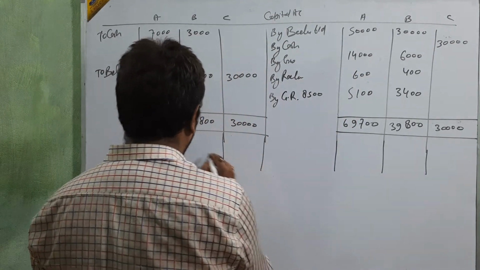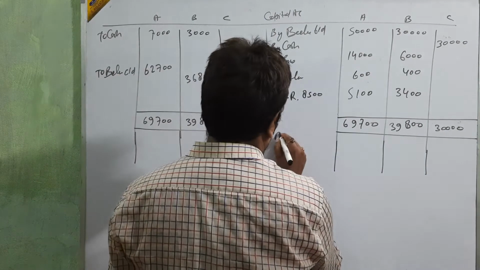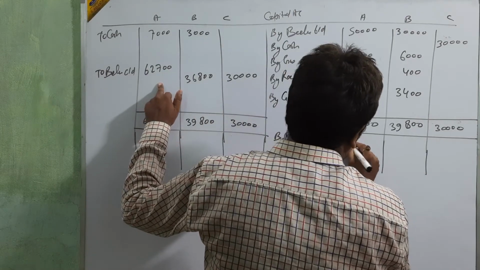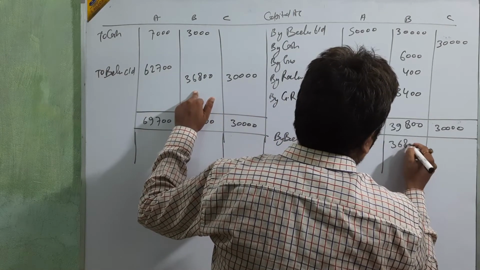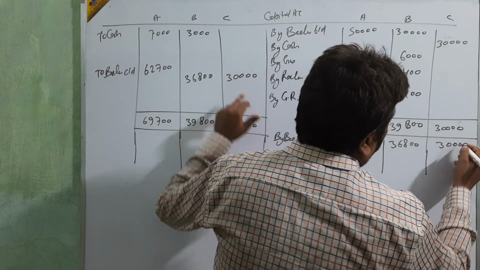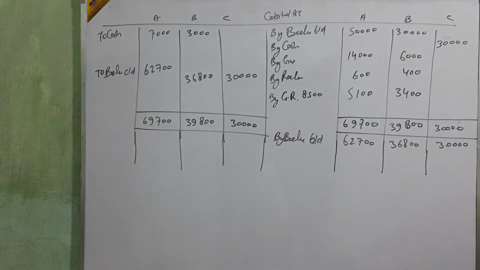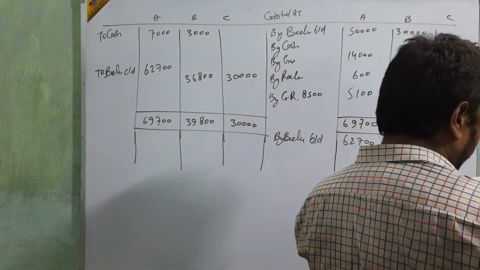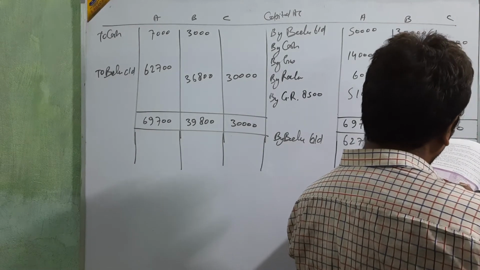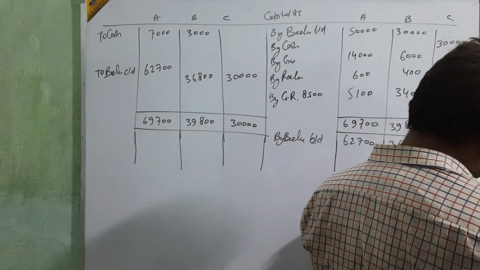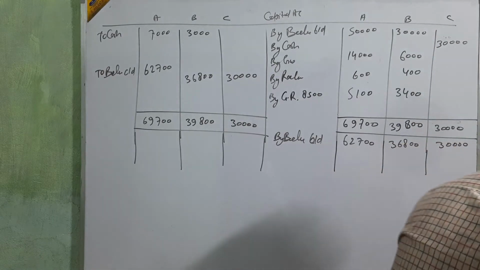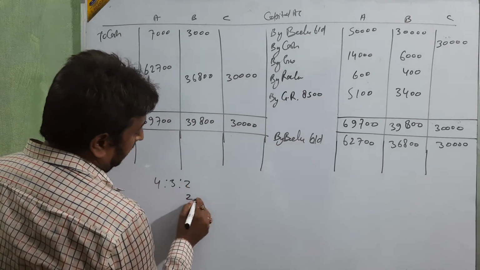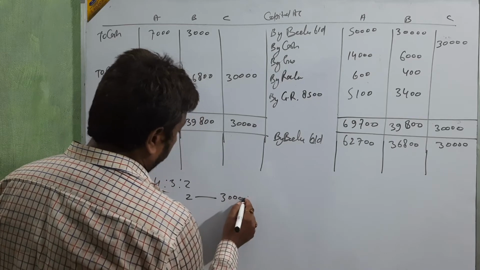Then we are going to adjust the capital. It's by balance BD: 62,700, 36,800 and 30,000. Now we are going to calculate the exact value on the basis of the ratio. The new profit sharing ratio is 4:3:2, and 2 is coming with the 30,000.